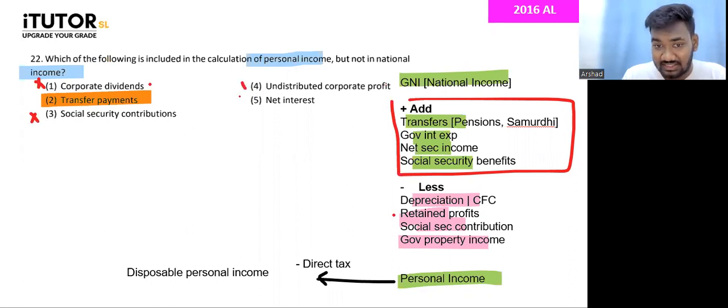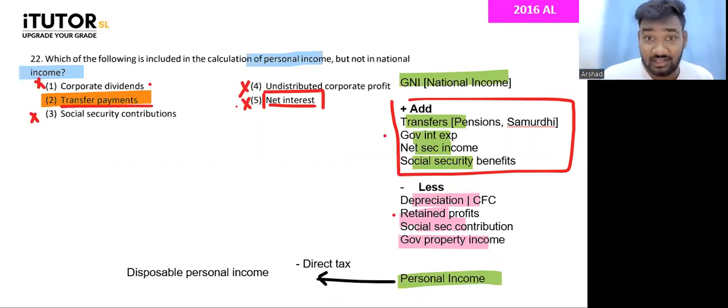This net interest, we are not very sure. If it is net interest paid by the government to households, you have to add. Then that's correct. But when you say net interest here, they are not saying that it's government interest. Maybe this must be the interest that firms are paying. Then you can ignore. Okay, that's a good MCQ that you all can learn something from. Is that okay? 2016 question number 22.